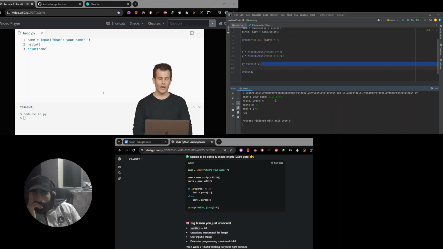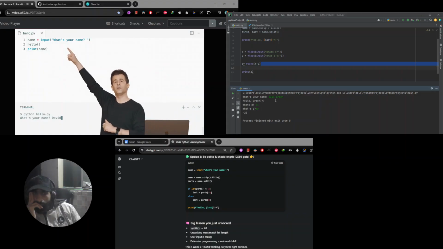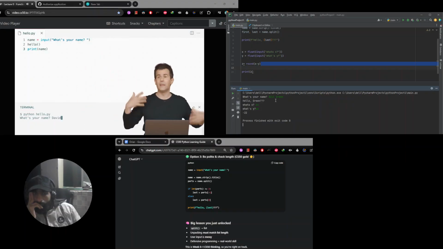But let's see what. Let me go down to my terminal window. Let me run Python of hello.py. I think the first line is going to be OK, because that worked before. And indeed, it's prompting me for my name. So let me type in David. The second line of code is apparently calling a function that looks like it's called hello, because why is it a function? It has a parenthesis and a closed parenthesis immediately after it. And that's what every function we've used has looked like. But Python's not going to recognize this one.